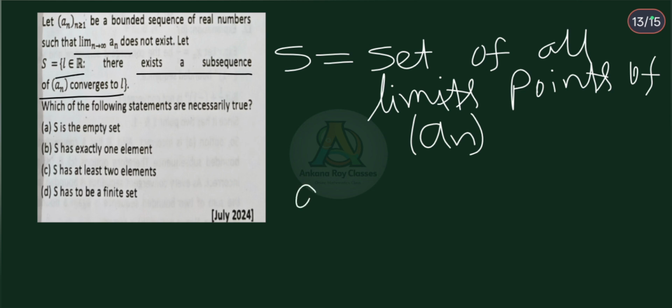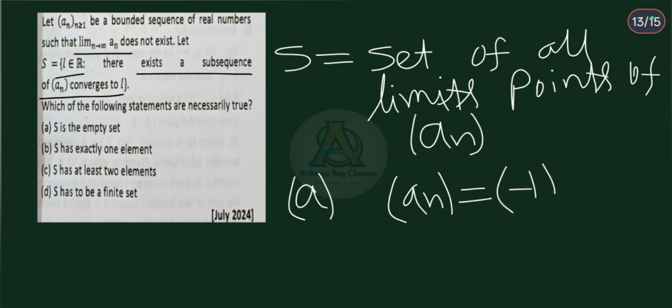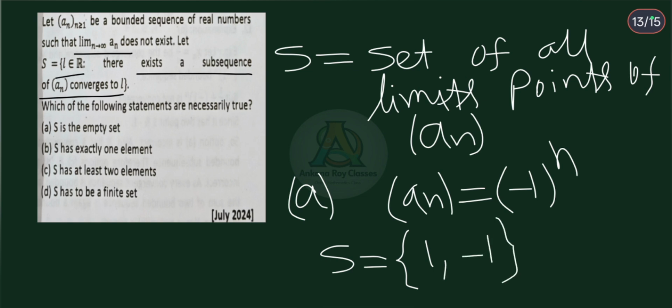Now which one of the following statements is necessarily true? Option A: S is empty. Let an is equal to minus 1 to the power n. We have already seen that limit points of that sequence an are 1 and minus 1. So for this sequence, S set जो है वो equal to है 1 and minus 1. Therefore option A is incorrect. S is empty set is incorrect. And also S has exactly one element, option B, वो भी इनकरेक्ट है, बिकॉज इस सीक्वेंस के लिए S जो सेट है इस सेट में दोनों एलिमेंट बिलोंग्स कर रहा है.